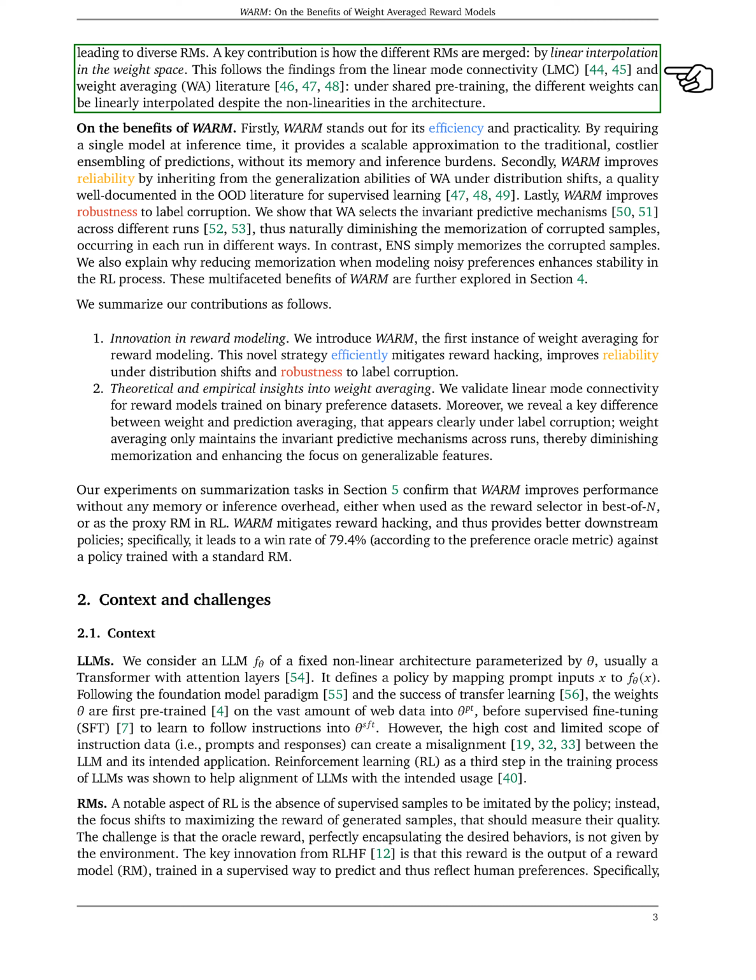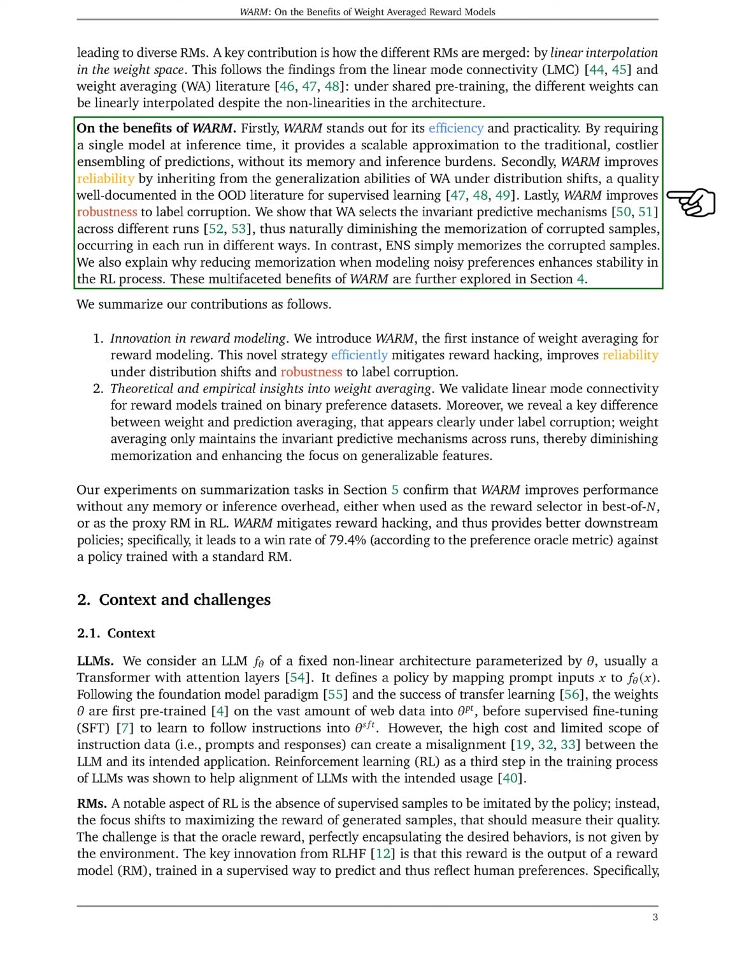WARM has several benefits. It's efficient and practical, requiring only a single model at inference time. It improves reliability by inheriting from the generalization abilities of weight averaging under distribution shifts. Lastly, WARM improves robustness to label corruption by selecting the invariant predictive mechanisms across different runs, thus naturally diminishing the memorization of corrupted samples.